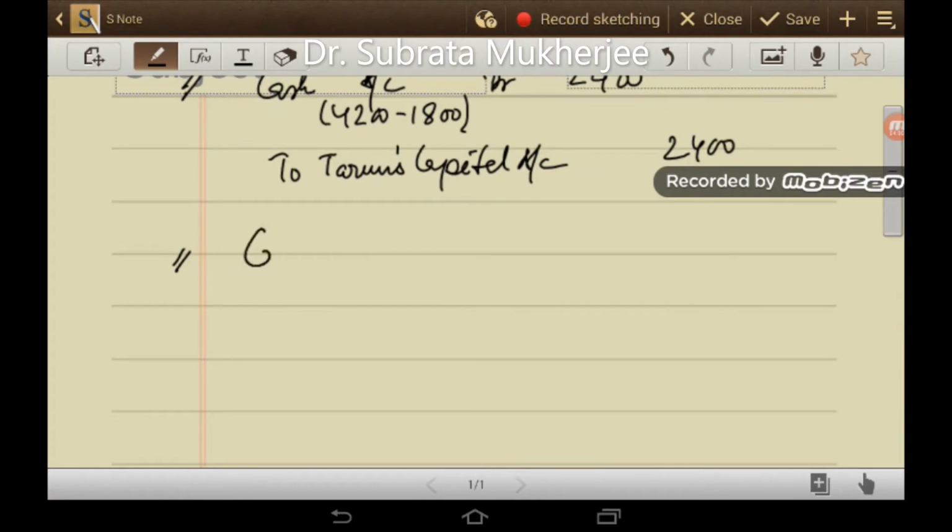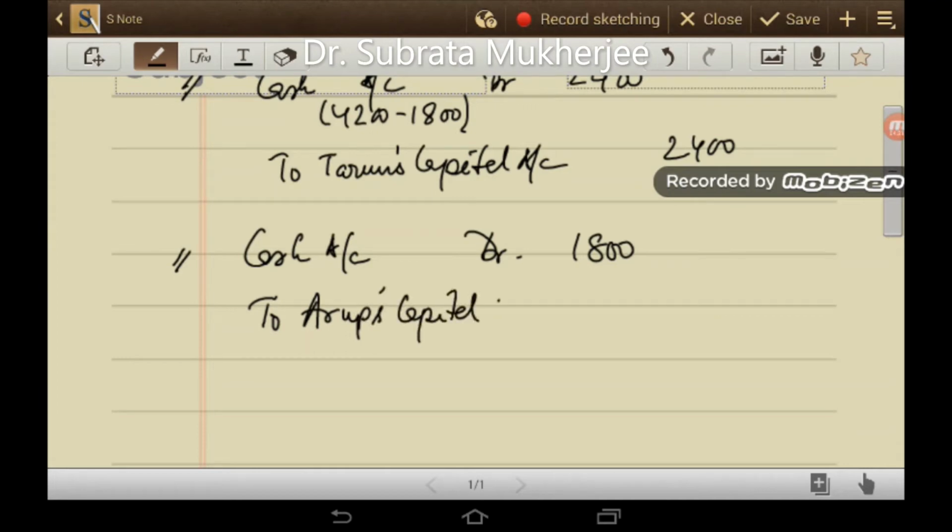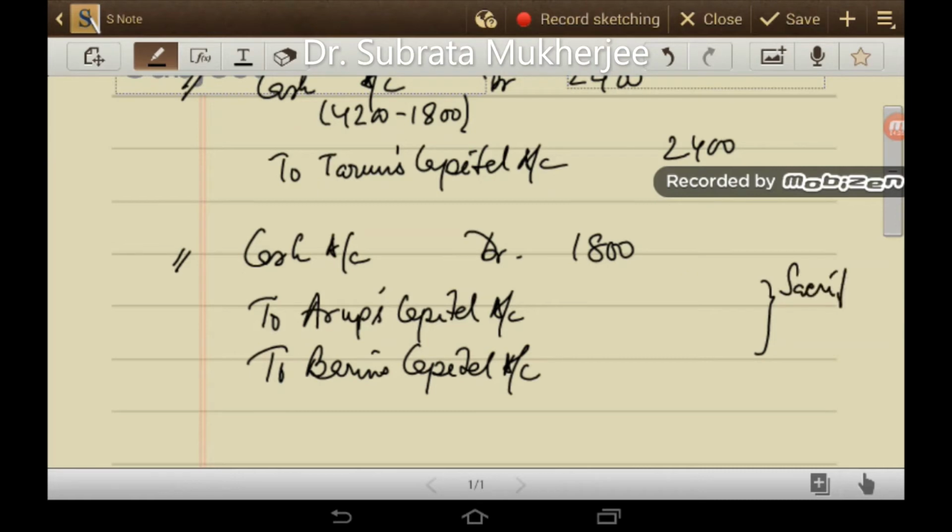So cash account debit 1,800 to Arup's capital account and to Barin's capital account. Now this 1,800 will be shared between Arup and Barin in the sacrificing ratio.